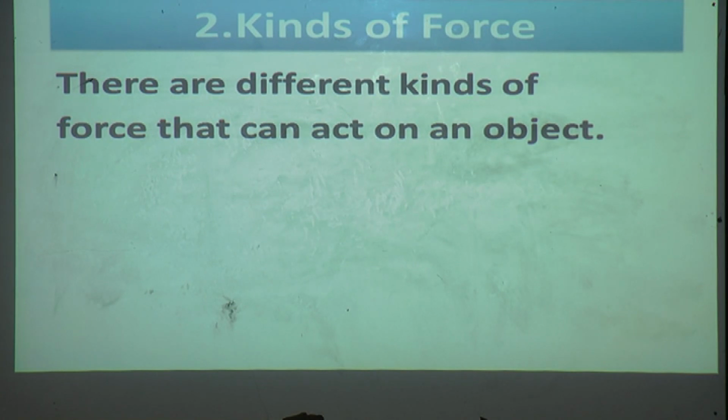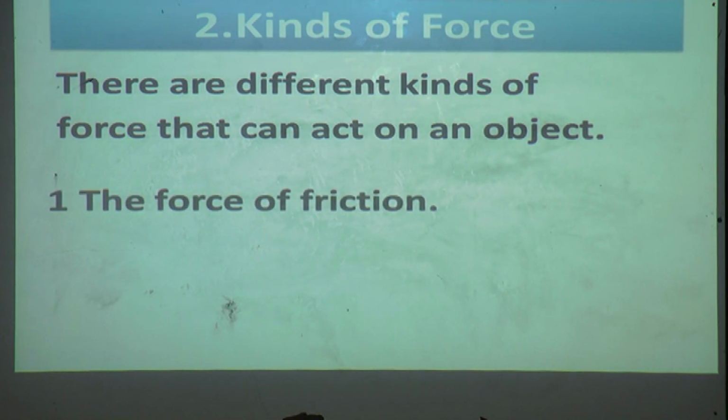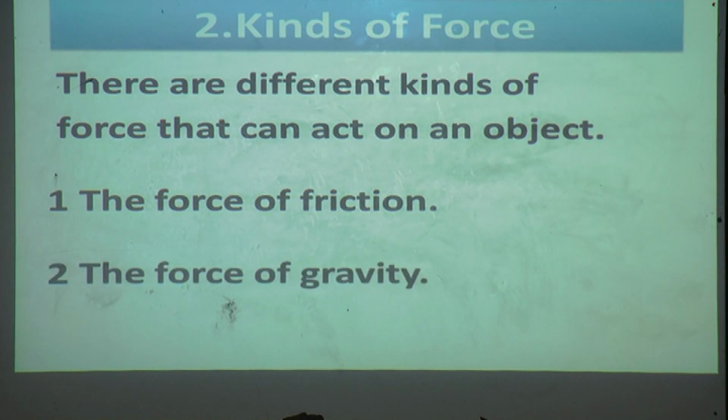But there are different kinds of force that can act on an object. Those are the force of friction and second the force of gravity. Once again I will read. The force of friction and second the force of gravity. These two kinds of force are applied to an object.